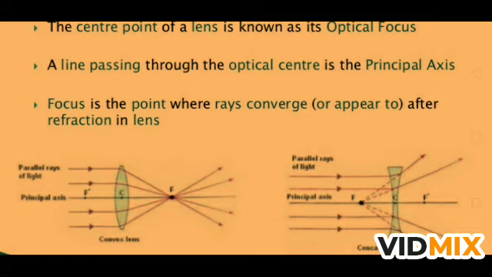And if you see in the diagram, the light rays are parallel and after falling on the convex lens they are converging at a point, it is called focus. So focus is the point where the light rays converge or appear to meet after refraction in a lens. In the case of a convex lens, the light rays are meeting at a point. In the case of a concave lens, the light rays appear to be diverging from a point, meaning spreading from a point, and that is called virtual focus in the case of a concave lens and real focus in the case of a convex lens.